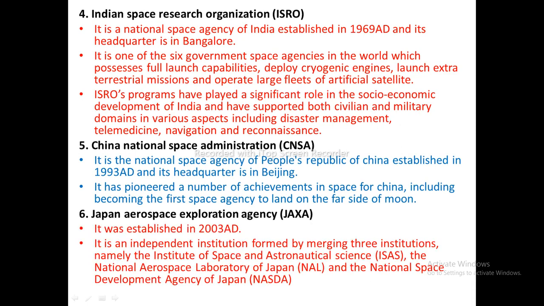Japan Aerospace Exploration Agency (JAXA). It was established in 2003 AD. It is an independent institution formed by merging three institutions, namely the Institute of Space and Astronomical Science (ISAS), the National Aerospace Laboratory of Japan (NAL), and the National Space Development Agency of Japan (NASDA).